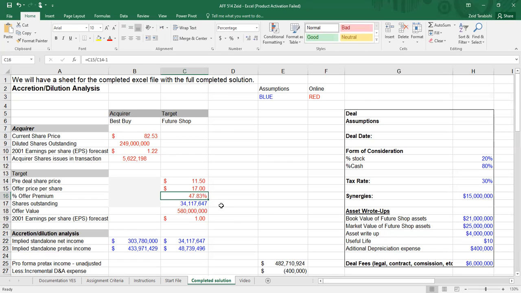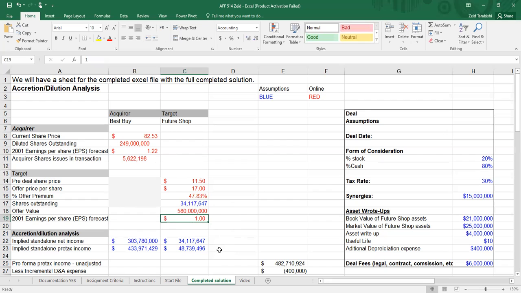That got the attention of Future Shop, and they wanted the deal to continue. When we multiply the number of shares and the offer price that Best Buy made, we get around $580 million. That was the official offer price that Best Buy gave to Future Shop. Now, the projected earnings per share before the merger for the target, Future Shop, was around $1 for 2001.